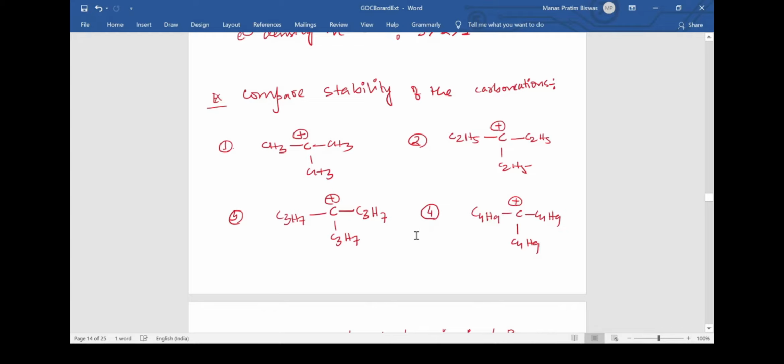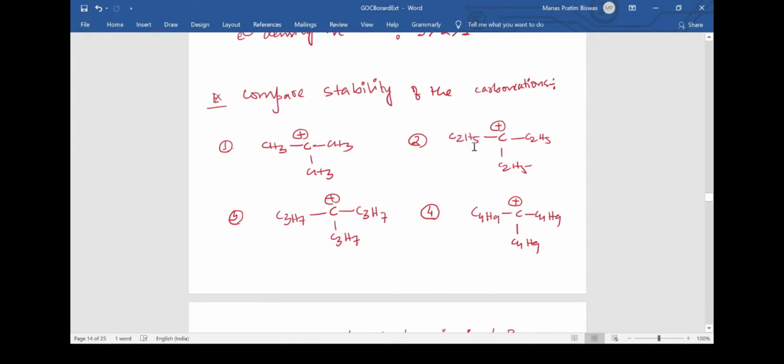On the other hand, we also see that the hyperconjugation effect is present. Why? Because this is not actually a functional group but the site of our observation, and adjacent to this is the alpha carbon. The hydrogens present on this carbon are called the alpha hydrogens. We have 9 alpha hydrogens in this molecule. In this molecule we have 2, because only the adjacent carbon's hydrogens are to be counted.